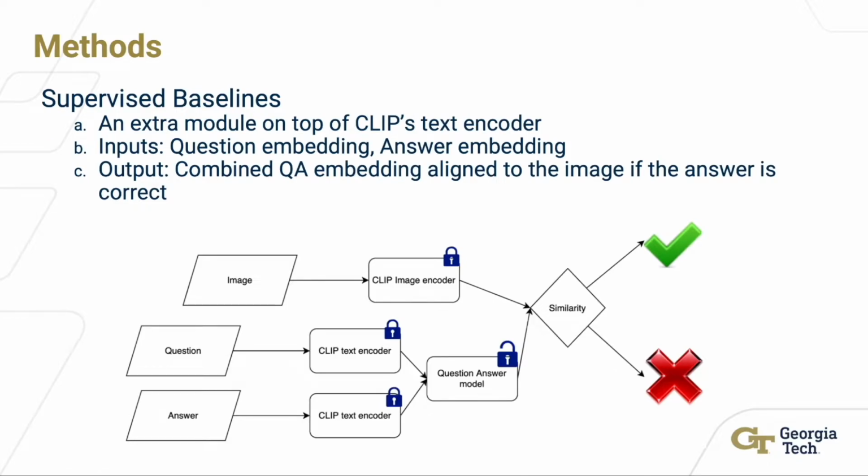Second, we propose a supervised approach where the CLIP model is frozen and the only trainable module is a question-answer model, hence efficient and quick training is possible. To improve our zero-shot CLIP baseline, we propose a question-answer embedding alignment approach. We sample the batches for training similar to contrastive style training, where we sample one positive example and n-1 negative examples for each question. Sampling batches in this form allows our model to learn to map embeddings for relevant answers closer in embedding space and push the embeddings that are not relevant far apart.